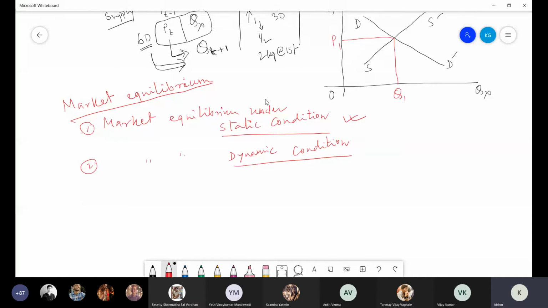Will you not try to bring more quantity of your product into market? Yes, sir, but if people don't buy, the product will be... People don't buy, that issue will come later. Thinking that price is more, people will not buy, because of that I will not bring more quantity into that market.